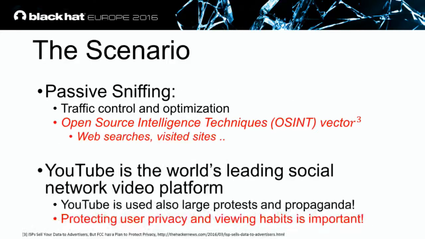So our scenario is a passive sniffing. As you probably know, passive sniffing is used by the ISPs in order to understand which application you're using, how much data you're consuming, what is your quality of experience from the different services you're using. However, they also created an open source intelligence vector from your traffic. They are using your search history, your visited sites, and they sell it to third parties.